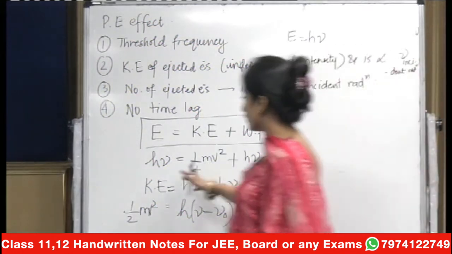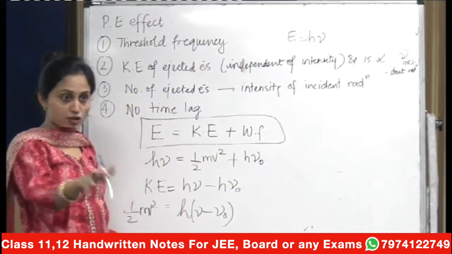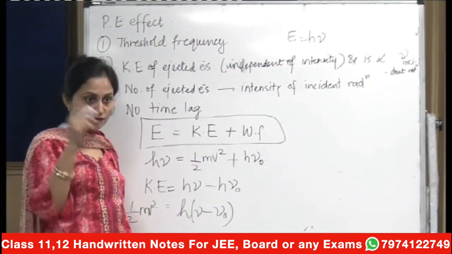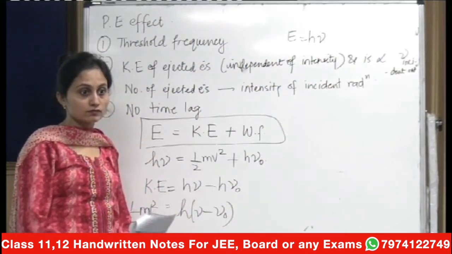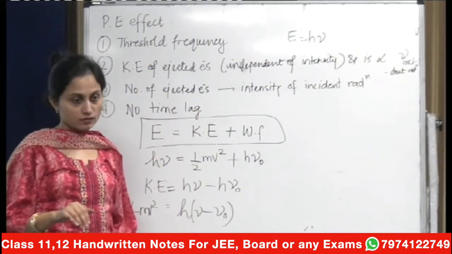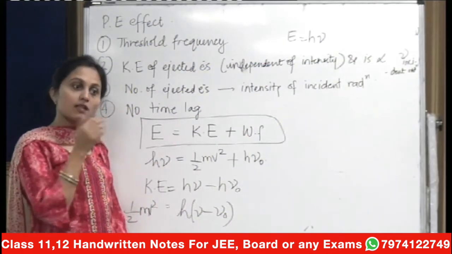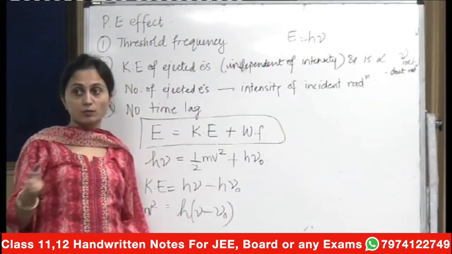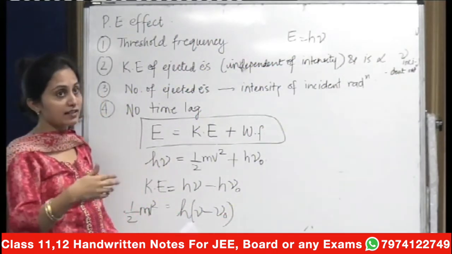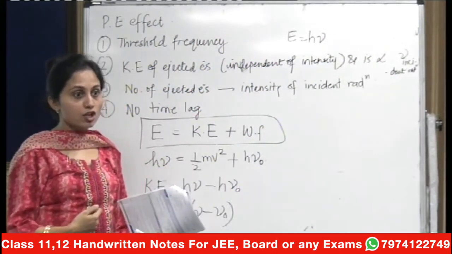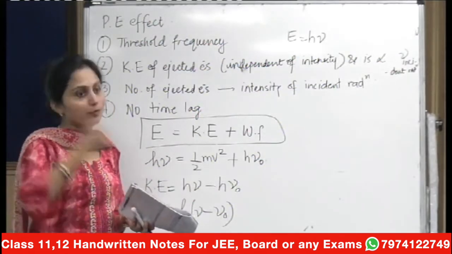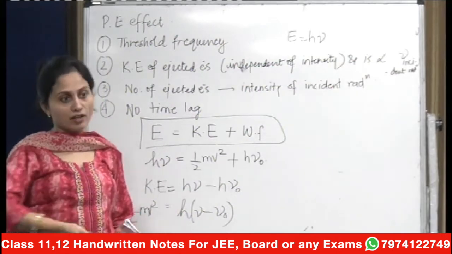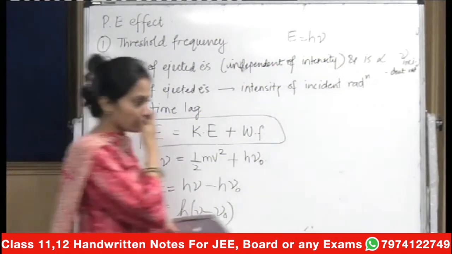See, threshold frequency will be the frequency that we are actually initially providing. So that will be a part of the total energy only, because on the metal surface, that should be greater than or equal to. एक minimum energy चाहिए. Say supposedly if I randomly talk of that I need some 100 joules of energy to pull you out. So अगर मेरे पास 80 joules of energy होगी, I will not be able to pull you out from the chair. But only if I have 100 joules or more, I will be able to replace you. Got it?